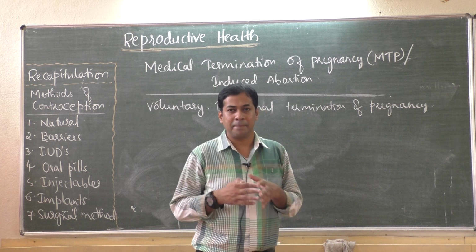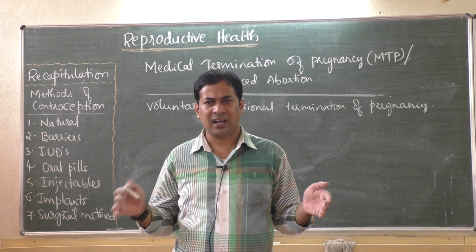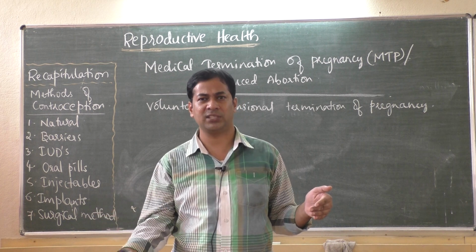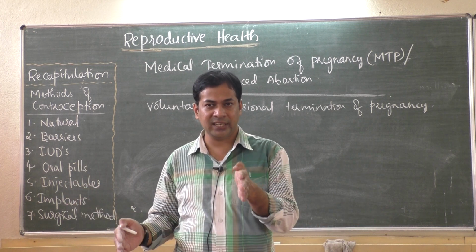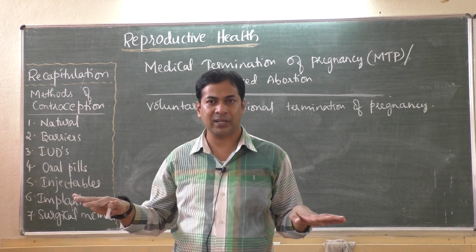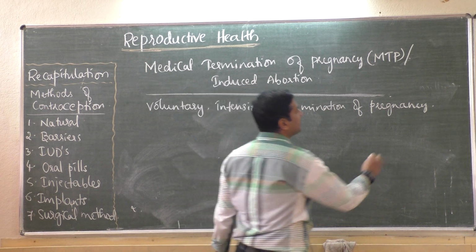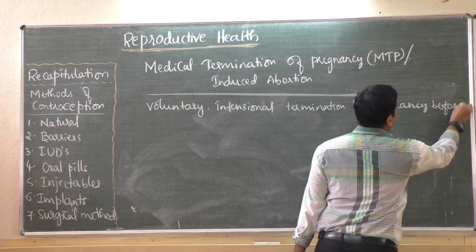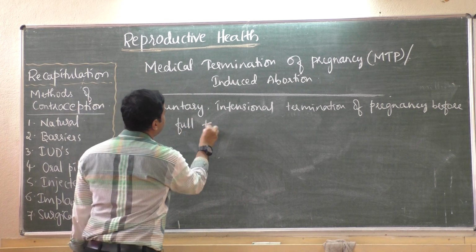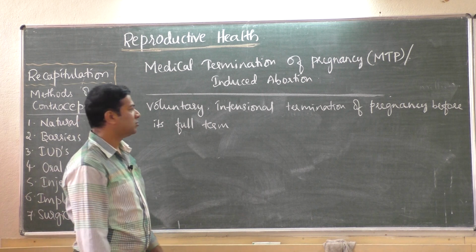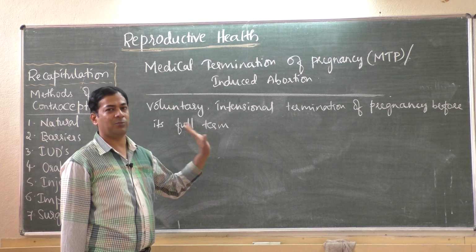Full term of pregnancy is 9 months. We say 9 months, 9 days. After 9 months, the mother will give birth to a child. That is full term. Before she completes 9 months, when she is only 3 months pregnant, they stop the pregnancy. That is nothing but voluntary intentional termination of pregnancy before its full term. So that is nothing but MTP, medical termination of pregnancy, or induced abortion.